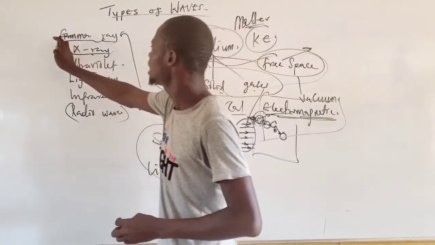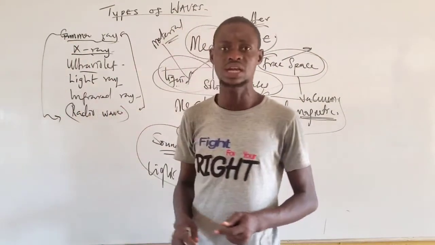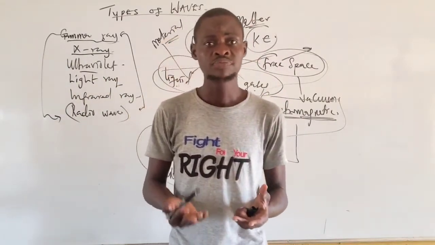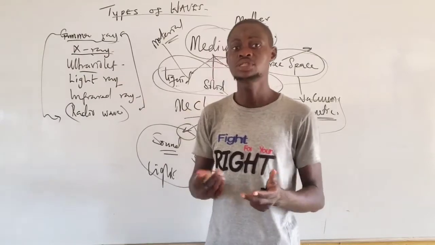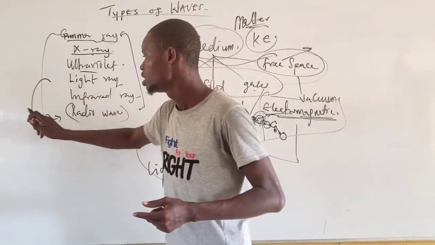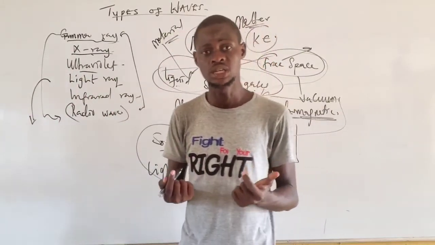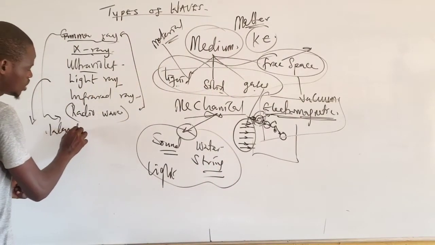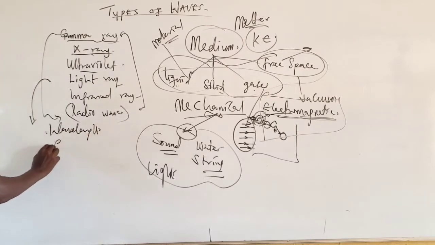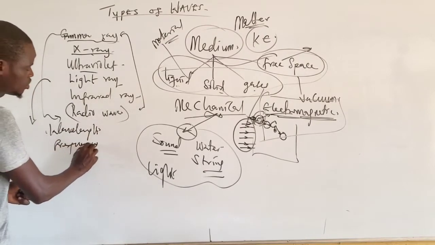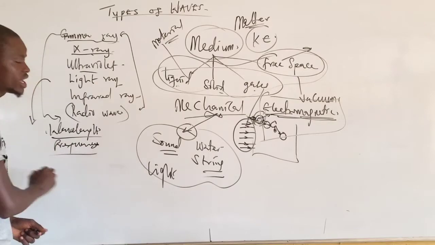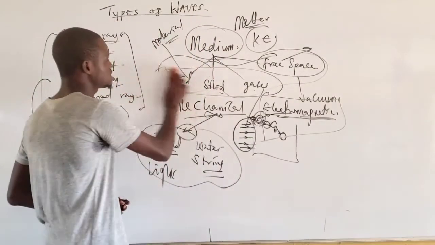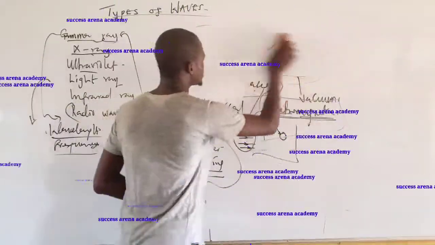Now, one thing I want you to understand is that electromagnetic waves have the same speed, but they vary in their wavelengths and their frequency.